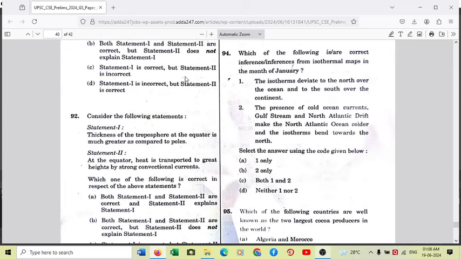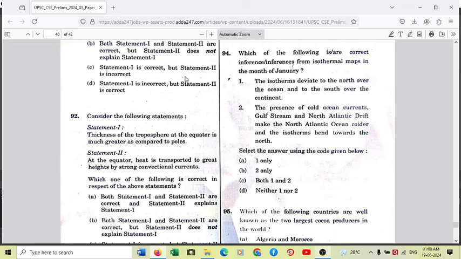Question number 94, another factual question from geography. Which of the following are correct inferences from isothermal maps in the month of January? So isotherms are basically lines which join places of equal temperature in the world. Statement 1, the isotherms deviate to the north over the ocean and to the south over the continent. This is correct because in the northern hemisphere the proportion of land increases with latitude compared to the southern hemisphere.